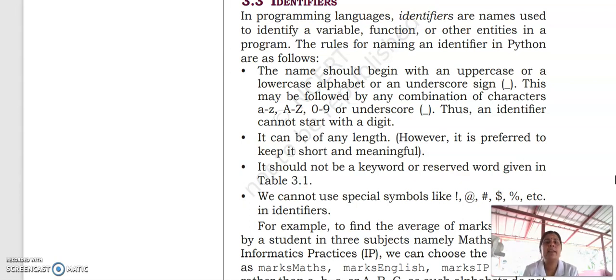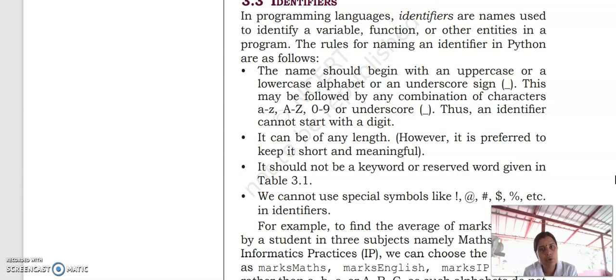In programming language, we will not identify human beings. Sometimes it's needed, but normally we will use variables, functions, etc. We will discuss what a variable is, what a function is. So to identify this variable or function, we will use an identifier in Python. By using this identifier, we can identify something. For example, you have to add 10 and 20.